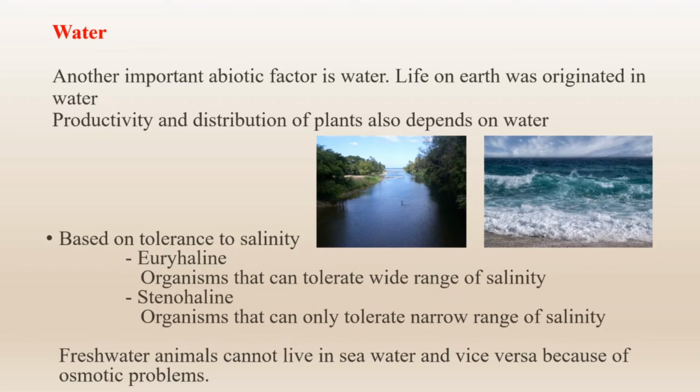So they have a salinity tolerance. On the other hand, Labeo rohita is a freshwater fish. It cannot survive in saline water. So they are stenohaline organisms. Freshwater animals cannot live in seawater and vice versa because of the osmotic problem.